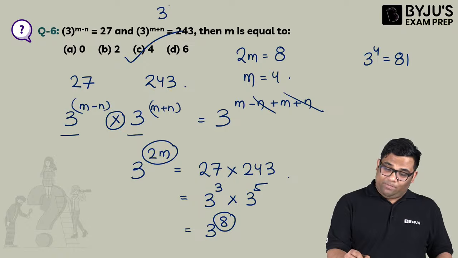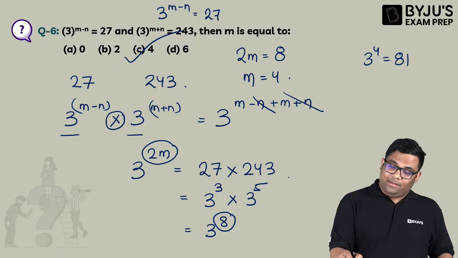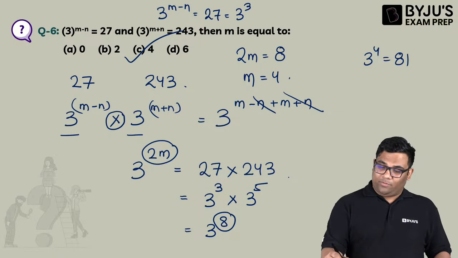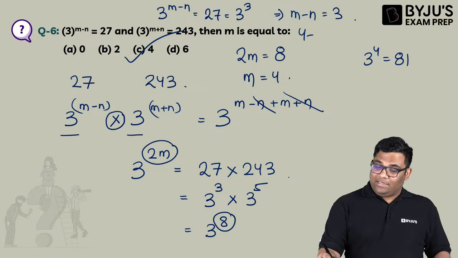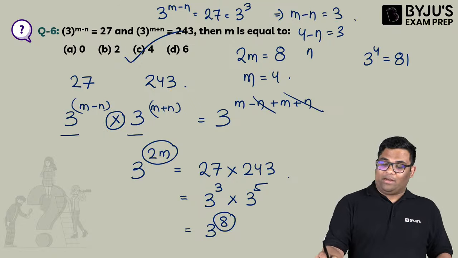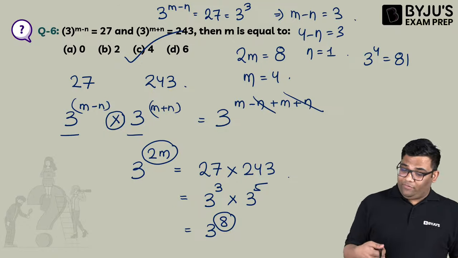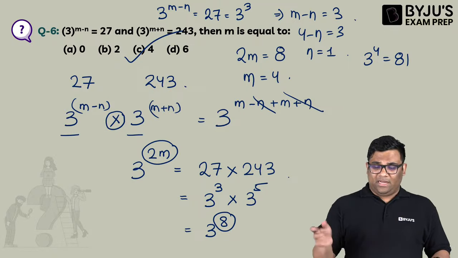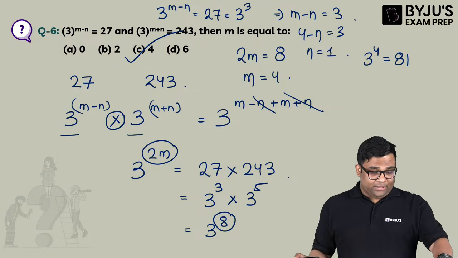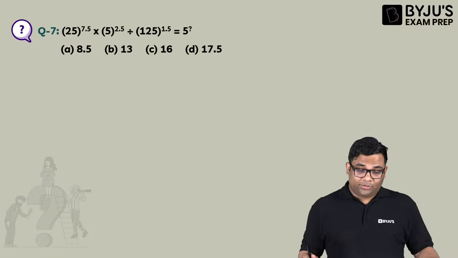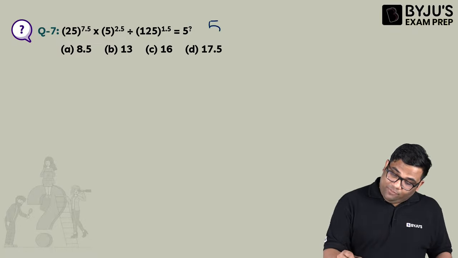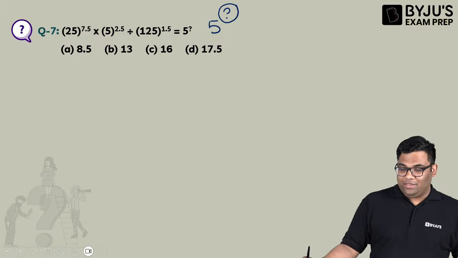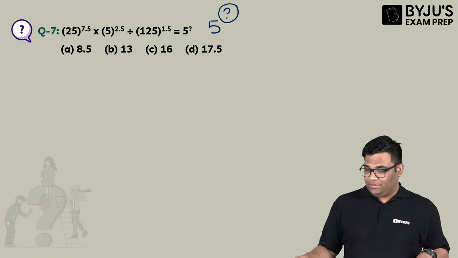If m is 4, what is n? Very easy. 3 to the power m minus n is 27. That means it is 3 cube. So from here I can say m minus n is 3. So m is 4 means 4 minus n is 3. So n is 1. Easy. We can solve this question in different ways also. There are many ways. I just used one way. Next question. Solve this question. Very easy question. You have to find out this question mark. It is written 5 to the power, this question mark means the power is asked. So very simple question. Solve this.